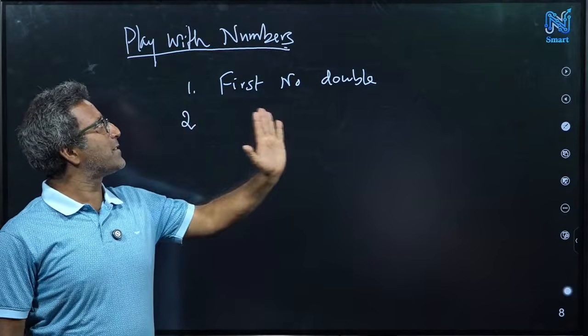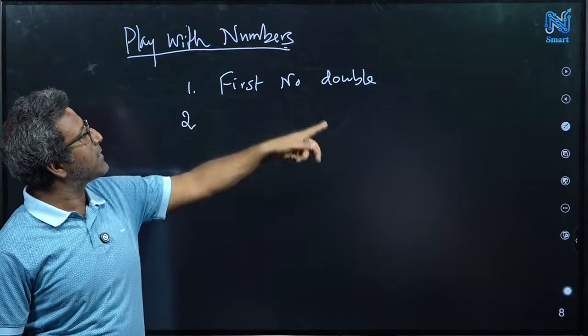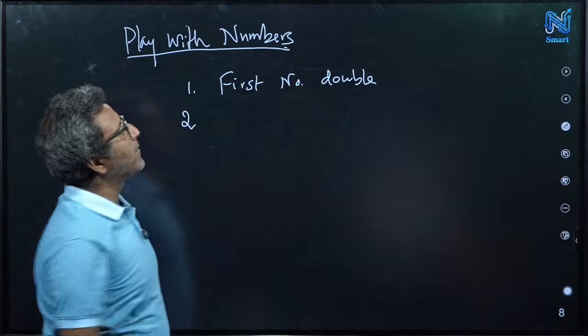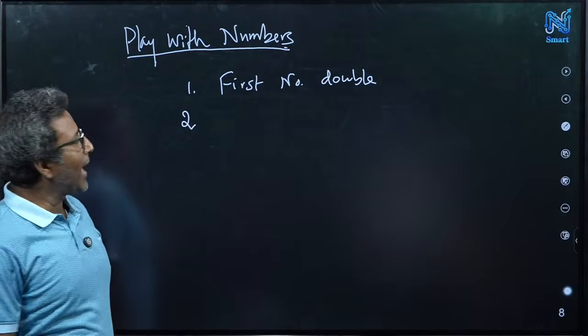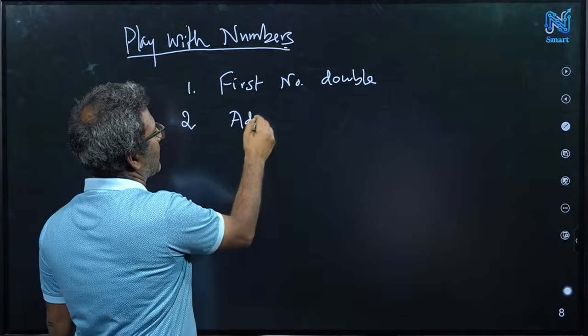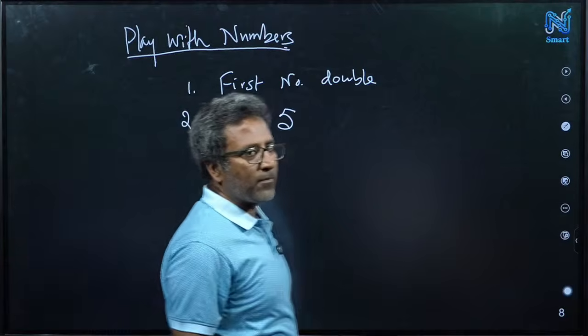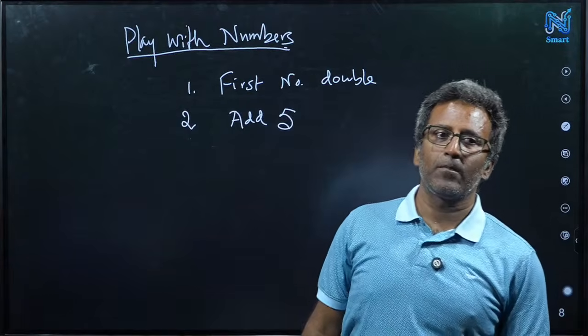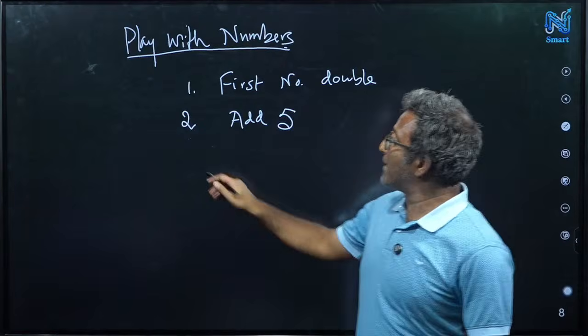So first take two numbers, and the first number you just double. Okay? And then you add 5. After you double, whatever you get, you add 5. Okay? Then you multiply by 5.